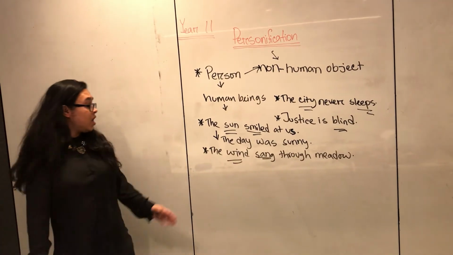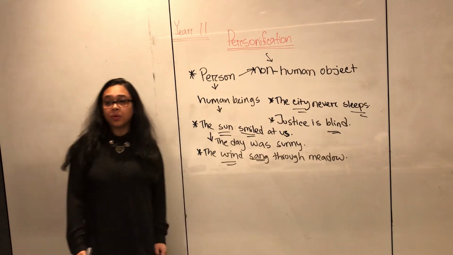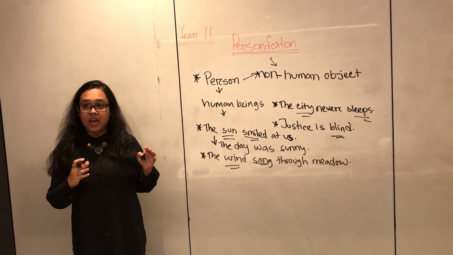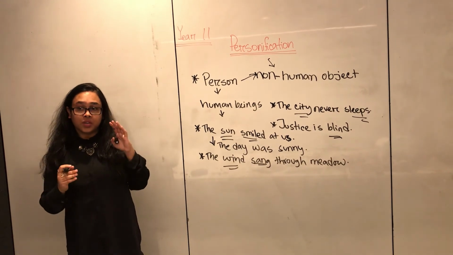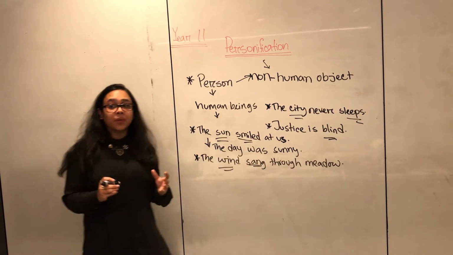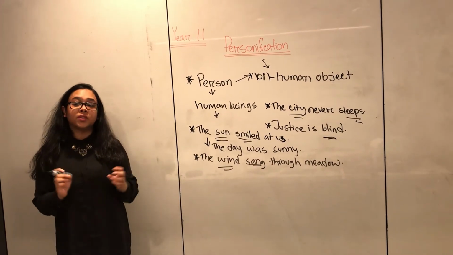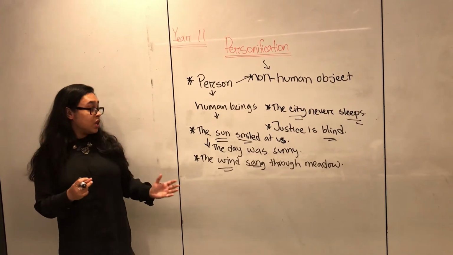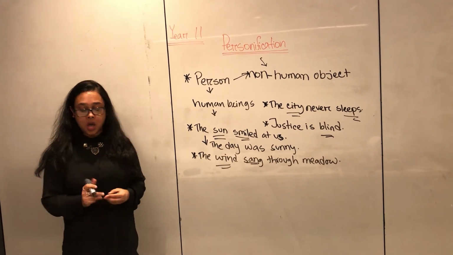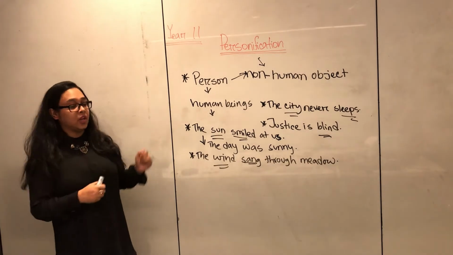So when we say the wind sang through the meadow, it means when the wind was passing, it actually made a pretty noise and it was soothing to our ear. So we are actually comparing the situation to singing. So the reader now will understand that that situation was very pleasant and people within that situation or context were actually enjoying the breeze. So that's the basic idea of personification.